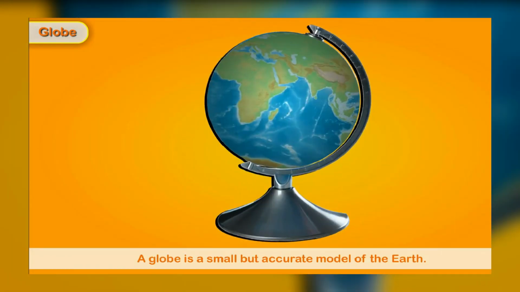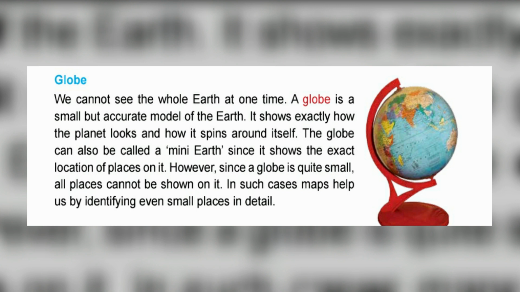Next, globe. We cannot see the whole earth at one time. A globe is a small but accurate model of the earth. See the picture of a globe. It is spherical in shape. It shows exactly how the planet looks and how it spins around itself. The globe can also be called a mini earth since it shows the exact location of places on it.